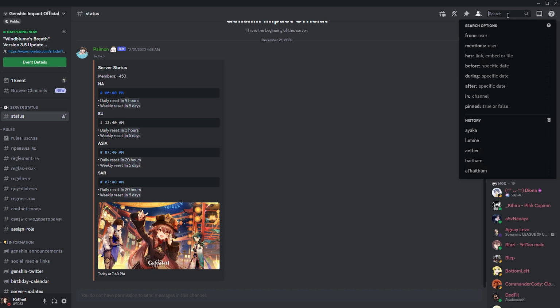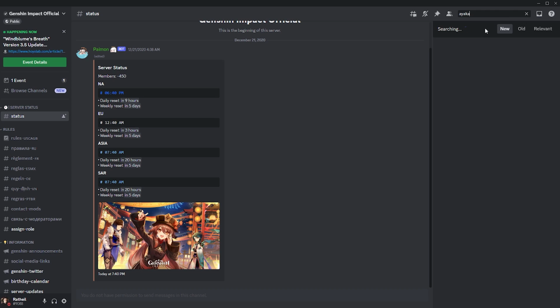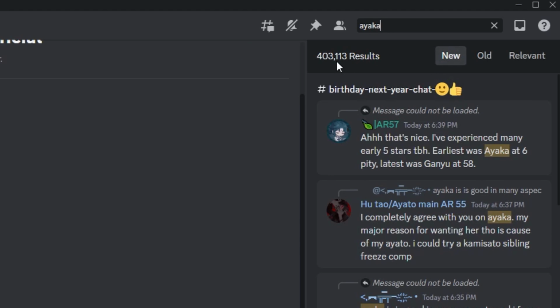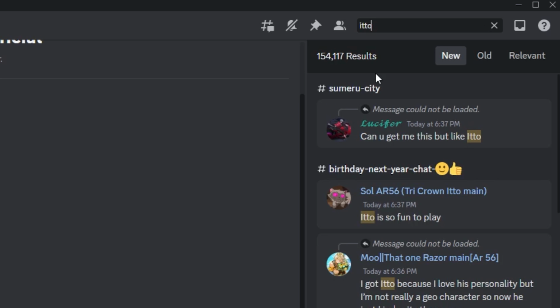For the fourth metric, it is something that is also somewhat official, and that is I went to the official Genshin Discord and typed in characters' names into the search bar. The goal here is to see how many times their names have been mentioned. Despite having actually used this metric, it does have some issues.